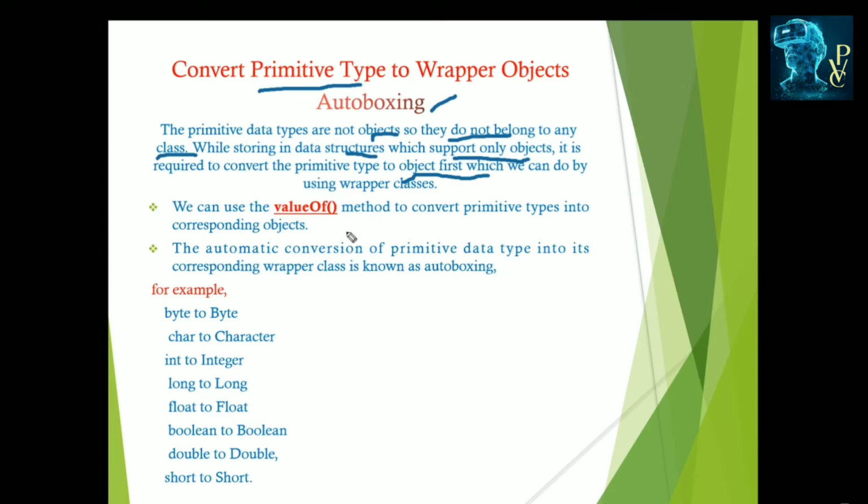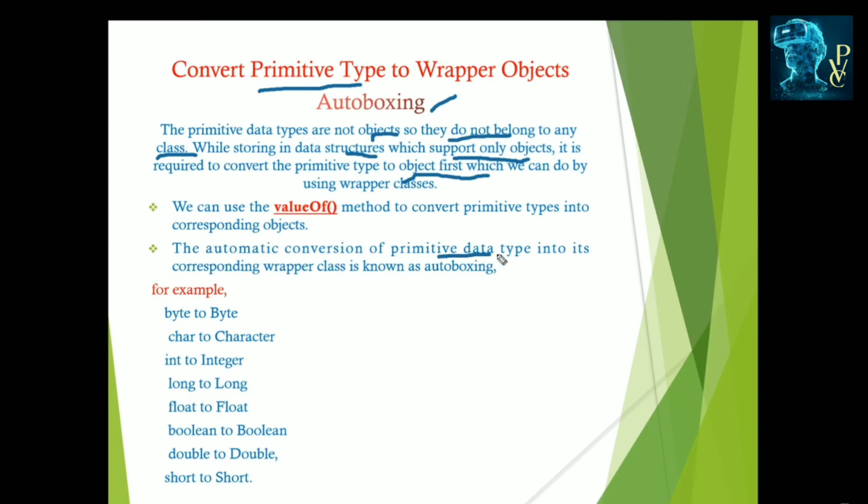You observe that classes always start with capital letters and methods start with small letters. So the valueOf method starts with a small v, and when different words are combined, the first letter of the next word becomes a capital. This is a predefined method, used to convert primitive types into the corresponding object.